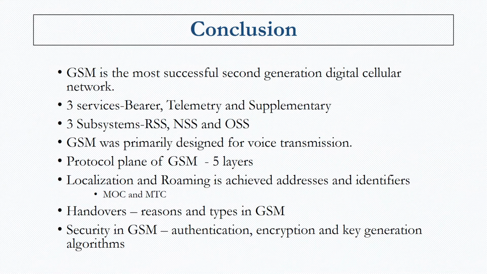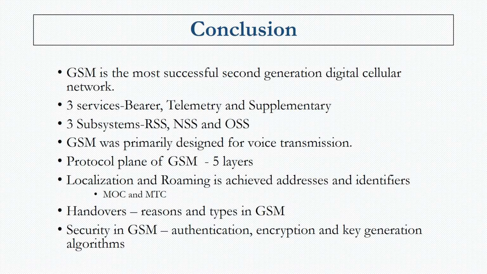Coming to the conclusion, we've seen that GSM is one of the most successful second generation digital cellular networks. We've seen there are three services: the bearer services, the tele services, and the supplementary services. And there are three important subsystems, namely the RSS, the NSS, and the OSS. We've also seen that GSM primarily concentrates on voice, and it was designed for voice transmission. In the protocol architecture of GSM, we have seen there are 5 layers, and each layer has its own responsibilities to play. Localization and roaming in GSM is achieved through a number of addresses and identifiers.